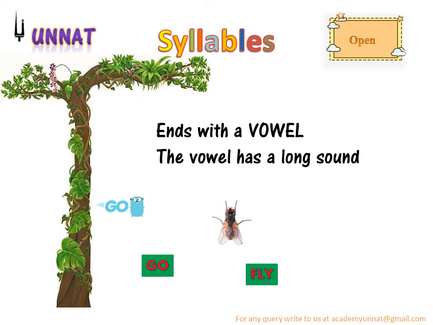I का sound आ रहा है. Y is not a vowel, but the sound is I, right? So again, it's an open syllable. Next, high, so ends with I, right? Good. Clear with this?